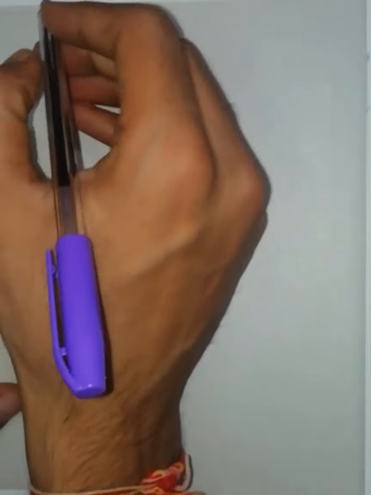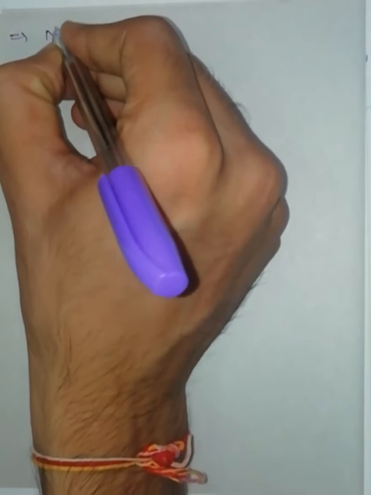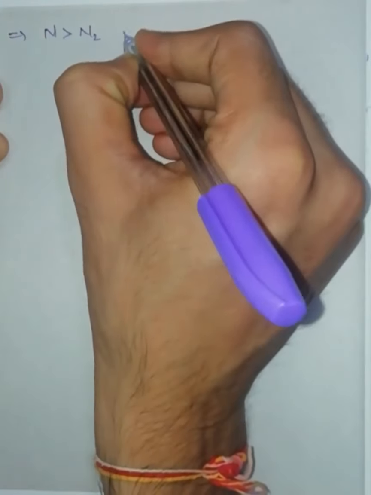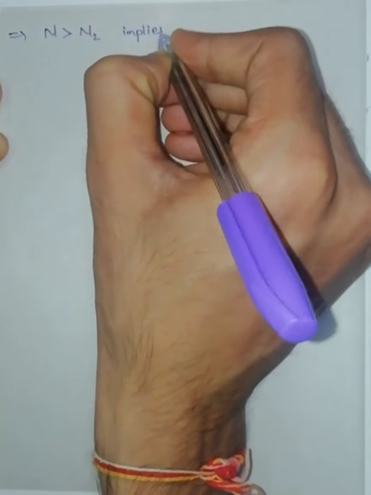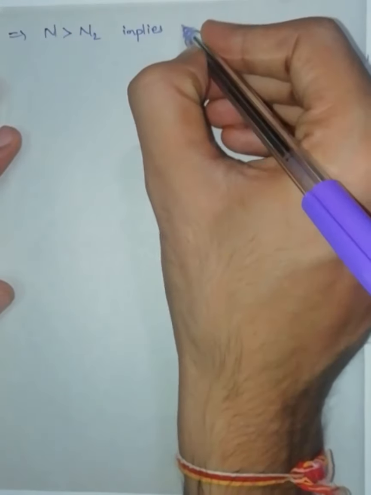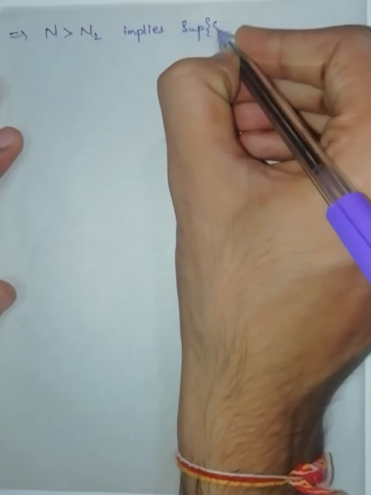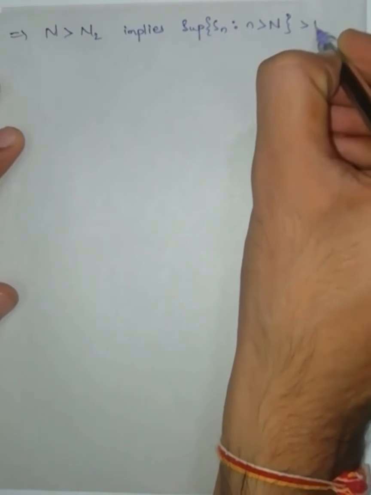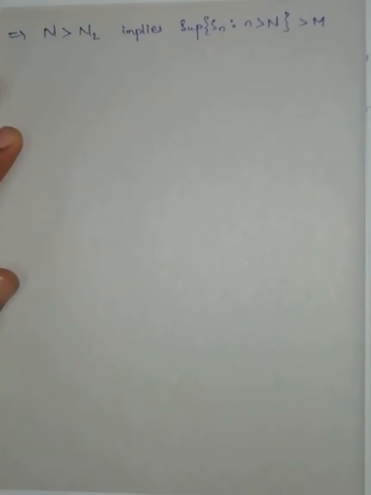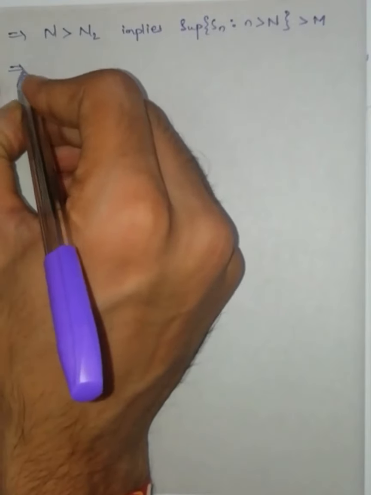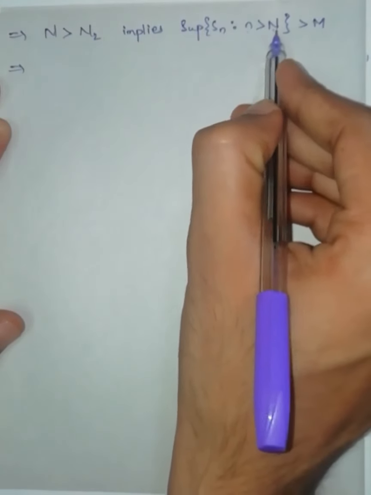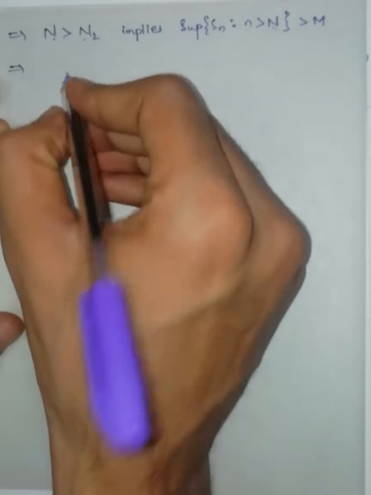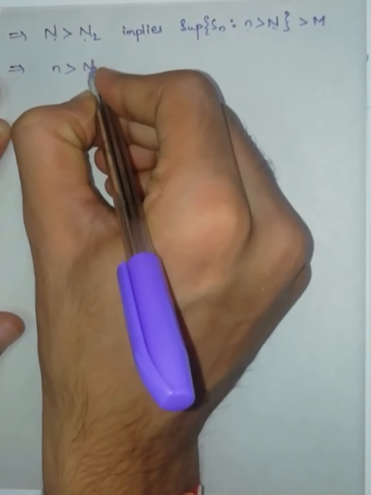This implies, what is Vn? Capital N greater than capital N2 implies, from equation number 2, Vn is nothing but supremum of the set Sn where n greater than capital N, which is greater than capital M. This implies small n is greater than capital N, which is greater than N2. So we will get n greater than capital N2.